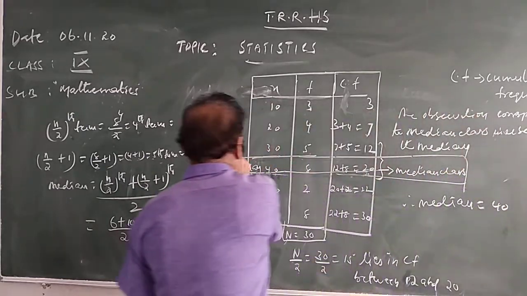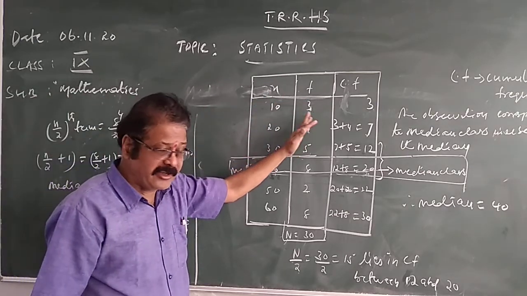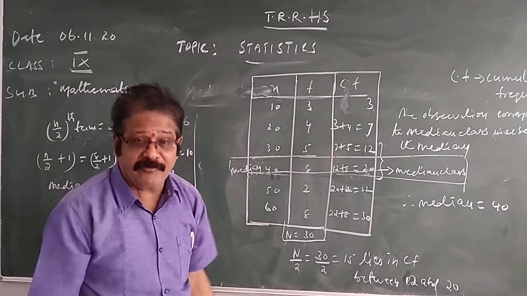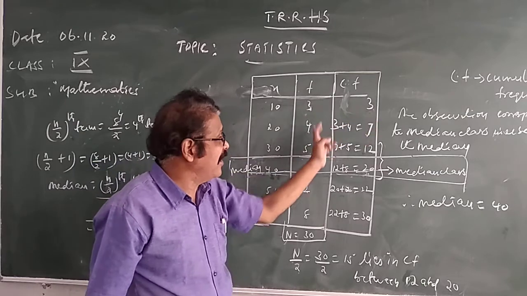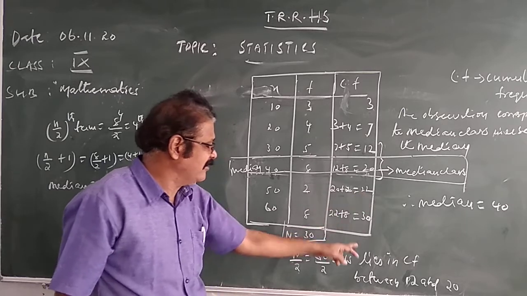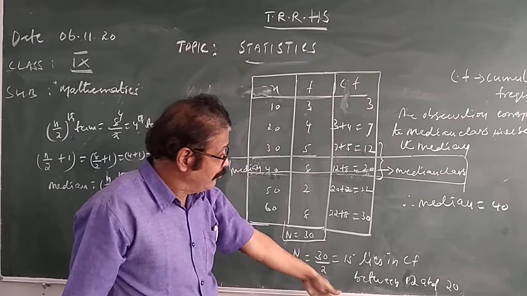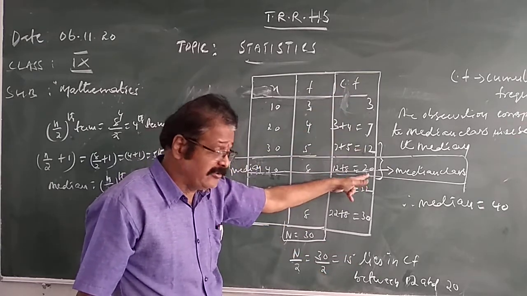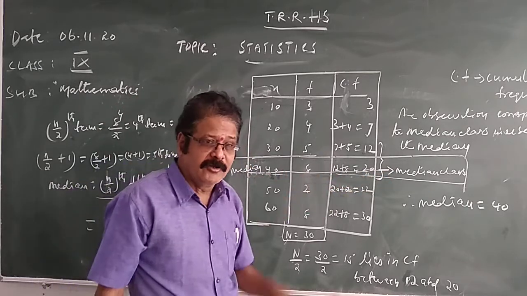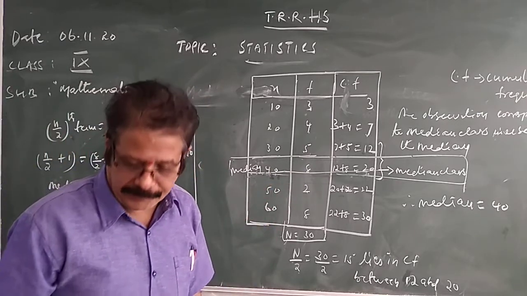40 is the median. This is for grouped data. When observations are given with frequency, you need to prepare the cumulative frequency. The sum of the frequencies is the cumulative frequency. First write the frequency as it is, next add it. 3 plus 4 is 7, 7 plus 5 is 12, 12 plus 8 is 20, 20 plus 2 is 22, 22 plus 8 is 30. Find N by 2 and see where it lies among the CF: between 12 and 20. 20 is the maximum, so this is the median class. The observation corresponding to the median class is 40, and this is the median. So like this you can find the median. Median is over. I hope you understood, children.